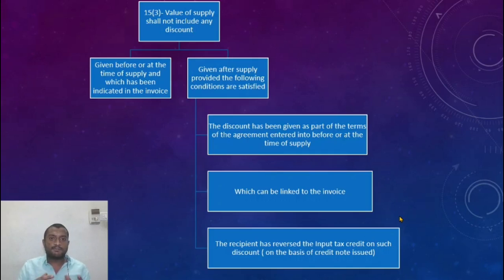Alright, I sell the goods. Later I give a discount to someone else. So when I sell the goods for, let us say, 10,000 rupees and later I give a 2,000 discount, he would have taken input credit on the purchase that he makes for 10,000 rupees. He would have taken ITC and he would have utilized ITC.